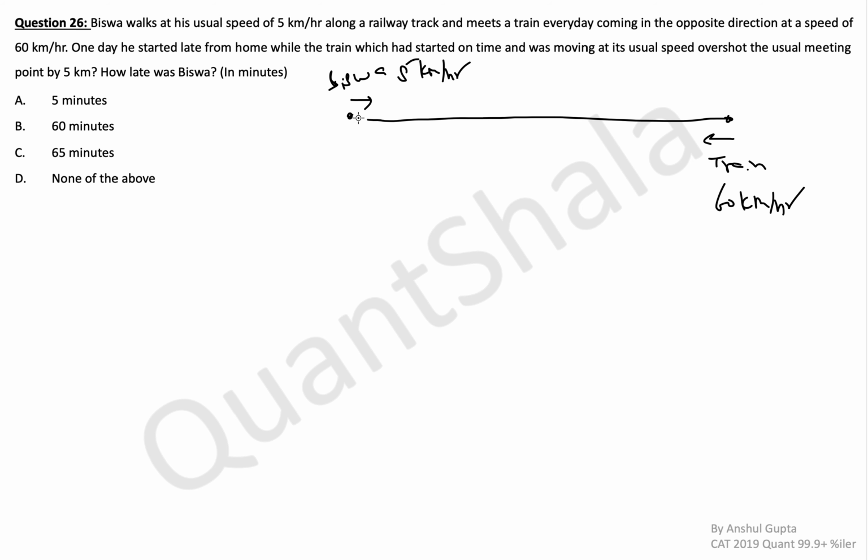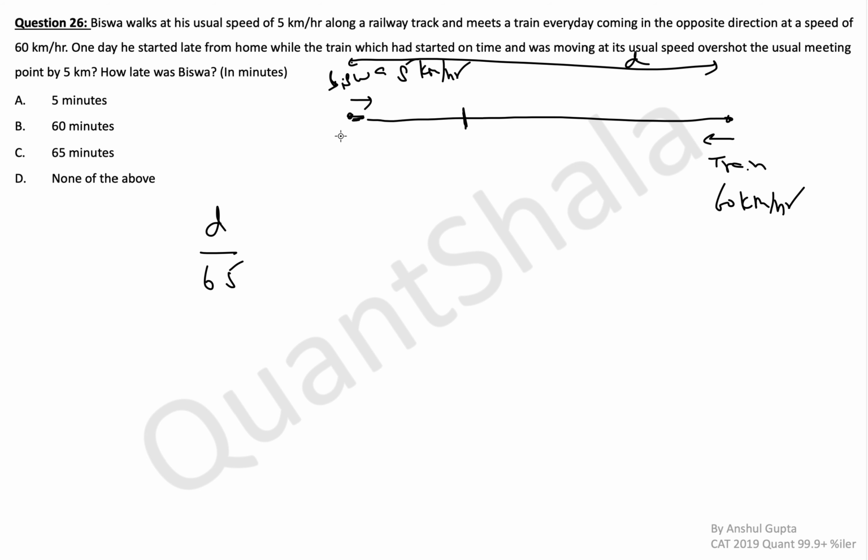The question says there are parallel tracks or parallel roads, but we can assume it as one, because ultimately we are concerned about the distance between these two. So where will they meet? By the simple relative speed concept, if this entire distance is called D, how much time will they take to meet? D by 60 plus 5, D by 65.